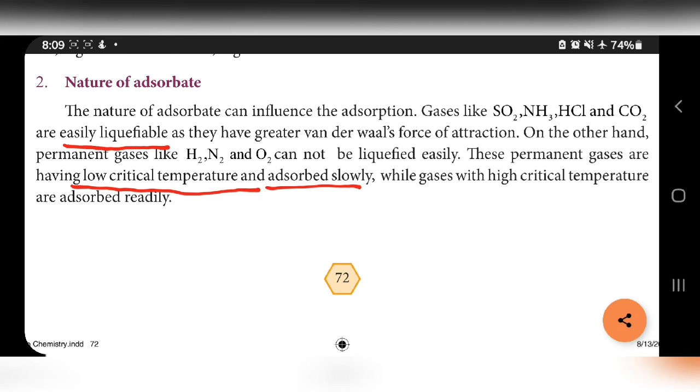First set of gases adsorb readily, so only it is easily converted into liquid. For those gases, critical temperature is high. But in the second category, that is permanent gases like hydrogen, nitrogen, oxygen, cannot be liquefied easily because they adsorb slowly, because of low critical temperature. This is the second point.